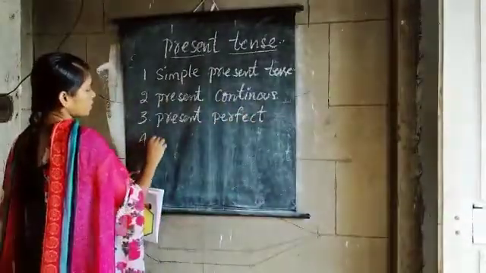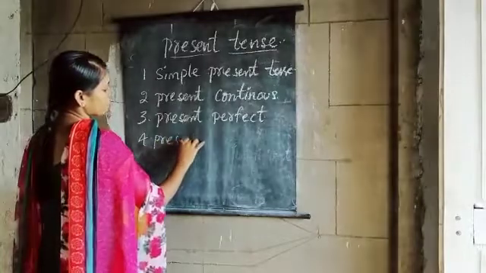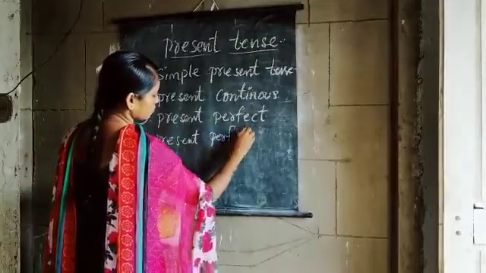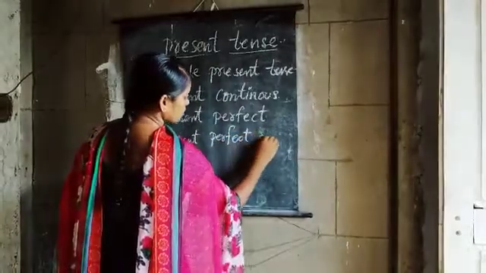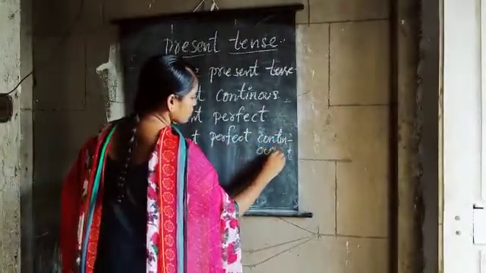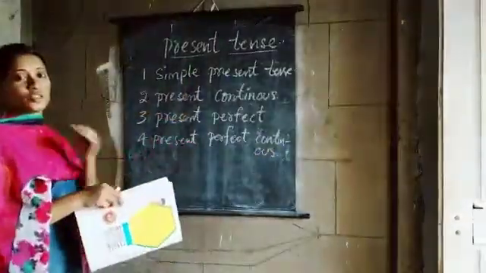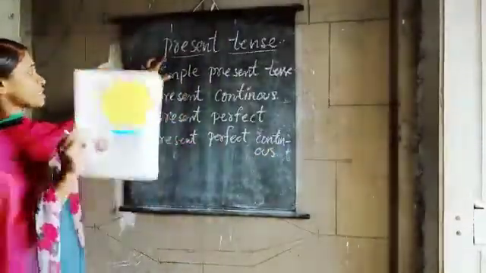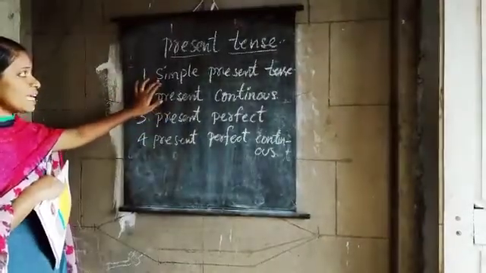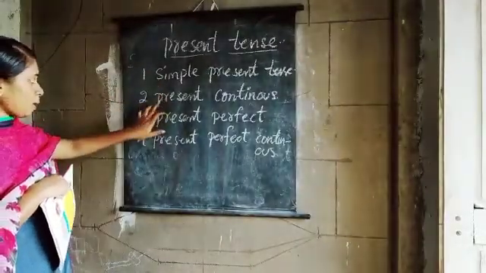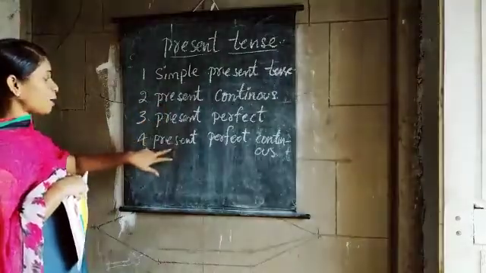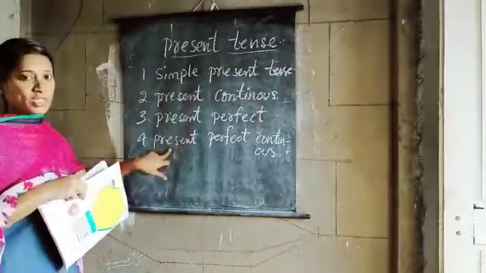And fourth one, present perfect continuous. So, in present tense, how many types are there? Four are there: simple present tense, present continuous tense, present perfect tense, and present perfect continuous tense.